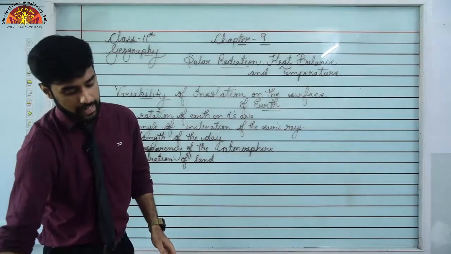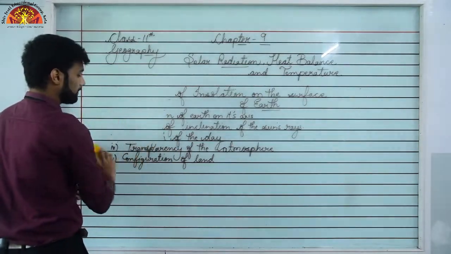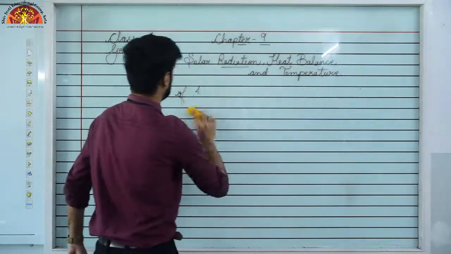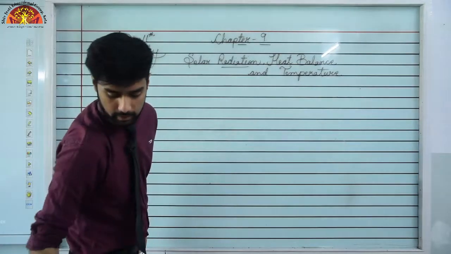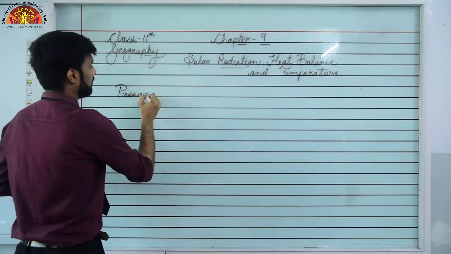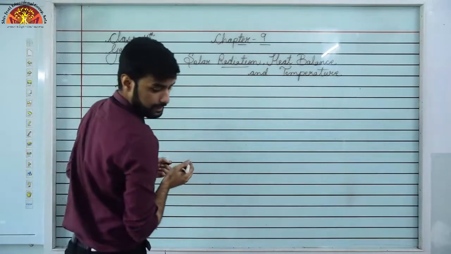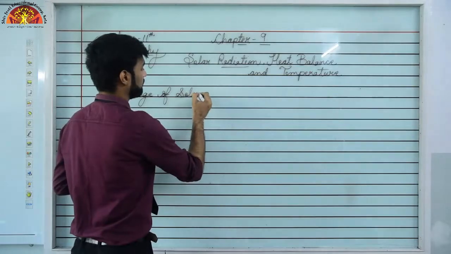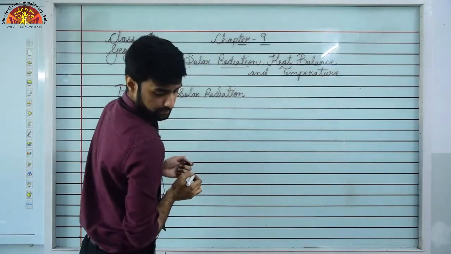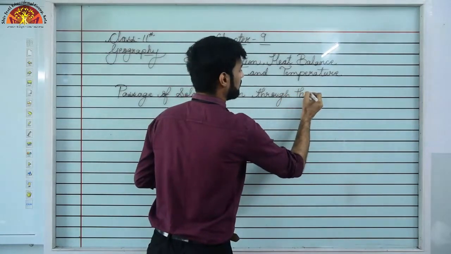Our next topic, students, is the passage of solar radiation through the atmosphere, on page number 76. So please open your book on page number 76 when we discuss our next topic. So this is our next topic, that is passage of solar radiation. Very easy. You all know that to reach the surface of the earth, the sun rays have to pass through the atmosphere, right? Passage of solar radiation through the atmosphere.